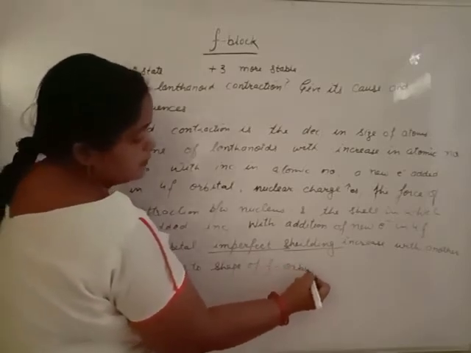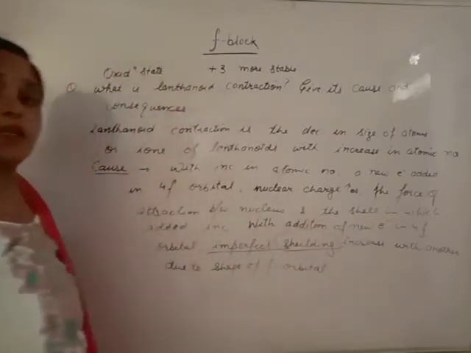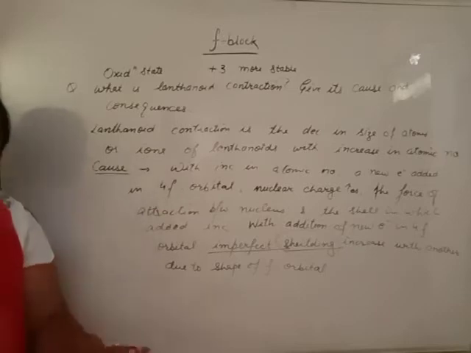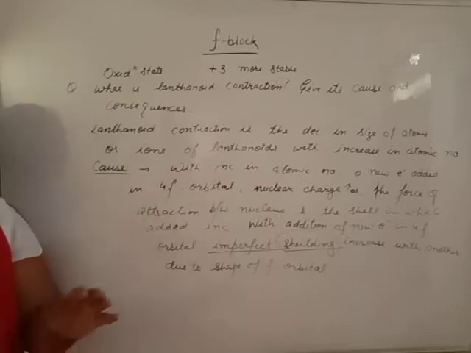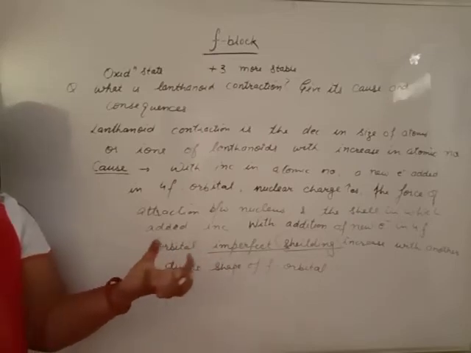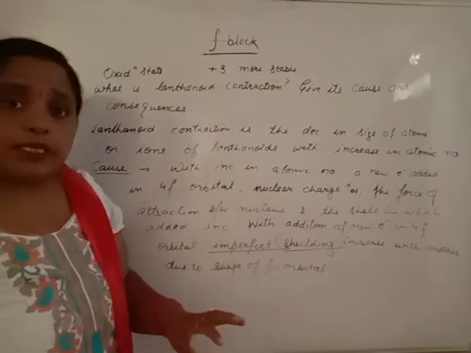Shielding means protection. Imperfect shielding means the electrons already present in the 4f orbital, 5d orbital and 6s orbital of the outermost shell show some shielding for the incoming electron from the nucleus.